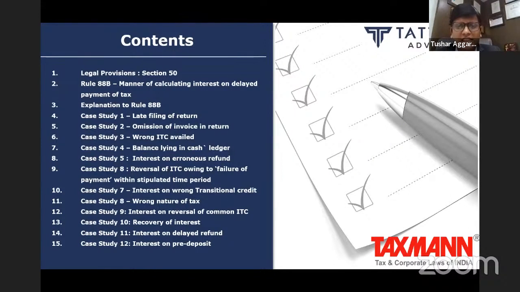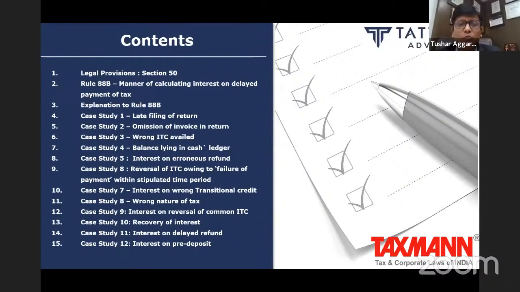Initially, the first 4 case studies relate to interest on late filing of returns, or in case of omission of invoice in return, wrongly ITC availed, not utilized or utilized, etc. We will take some of the common issues being faced by all of us, and we will try to answer them after reading section 50 and Rule 88B together.